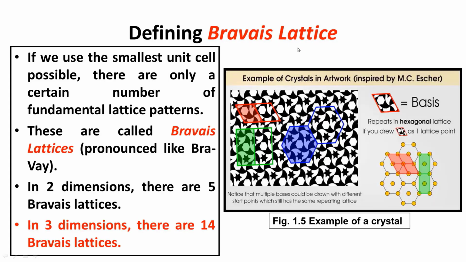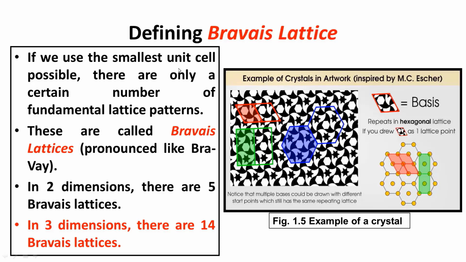Now to define a Bravais lattice, we take a famous artistic work. Here, if you see carefully, there are patterns which are repeatable. The smallest pattern, which is shown in red, is repeatable, and there is a pattern in green which is repeatable. There is a pattern in blue which is repeatable. The smallest pattern which is repeatable here is defined as the Bravais lattice.